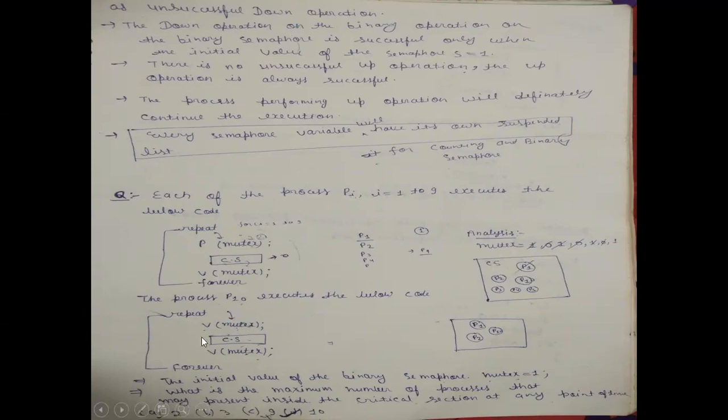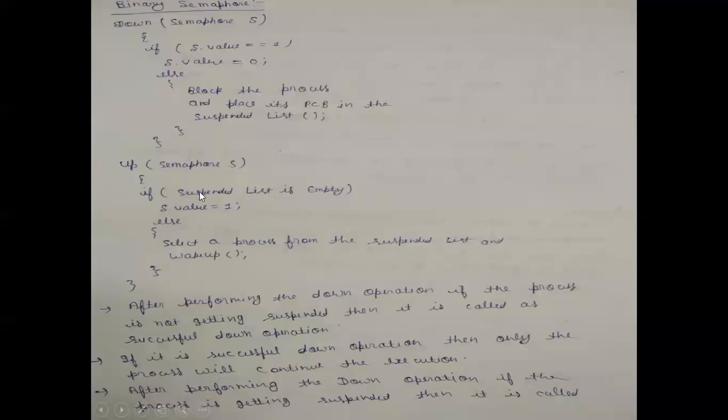Now V mutex, then critical section, then V mutex. The mutex value now is 0 and we perform the up operation on binary semaphore S. If the suspended list is empty, then S value will become 1.